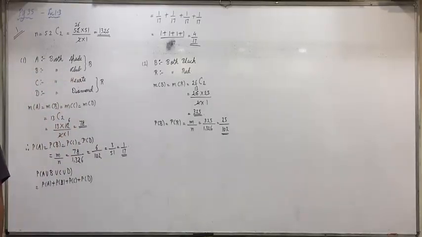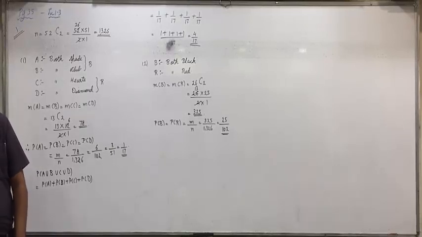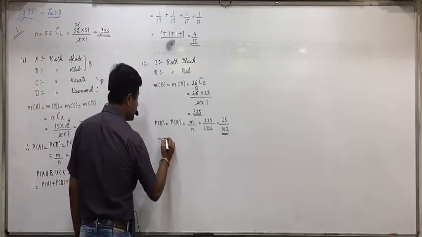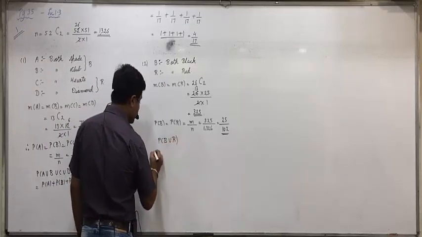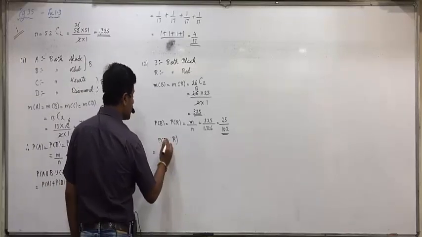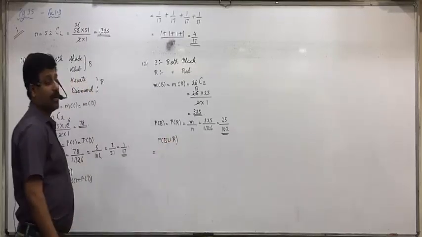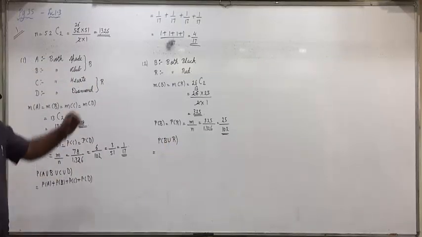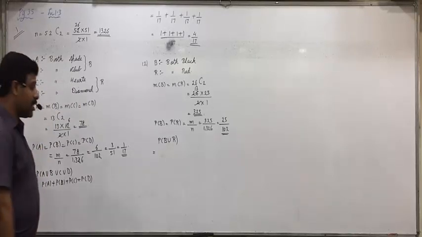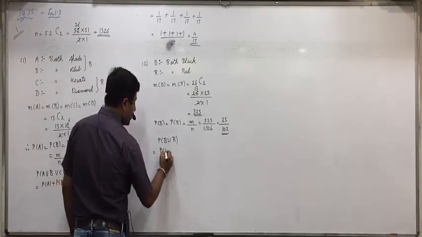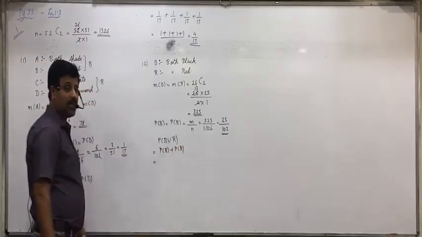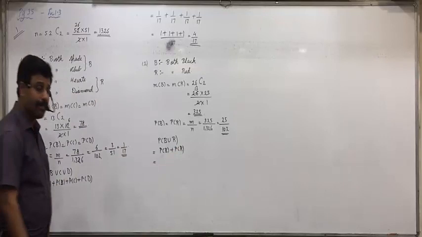Thus the probability that both the cards are of same color is equal to P of B union R. That is P of B plus P of R. Mutually exclusive, same word comes means intersection will not come.